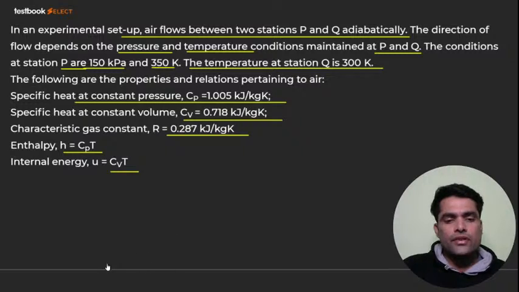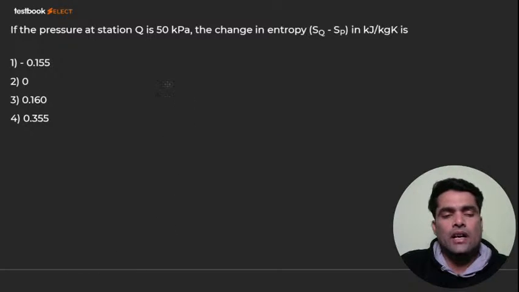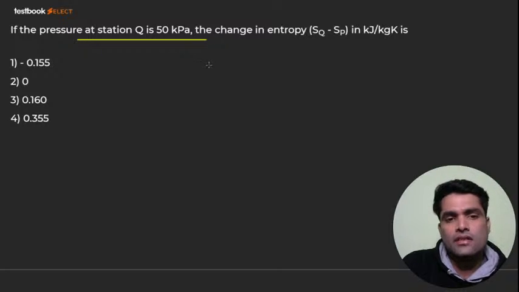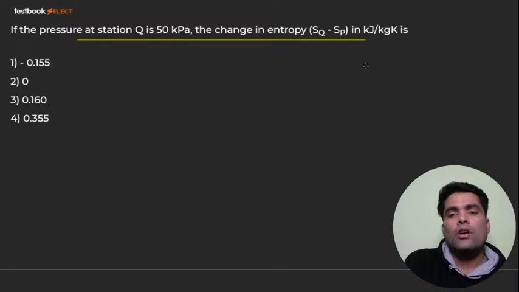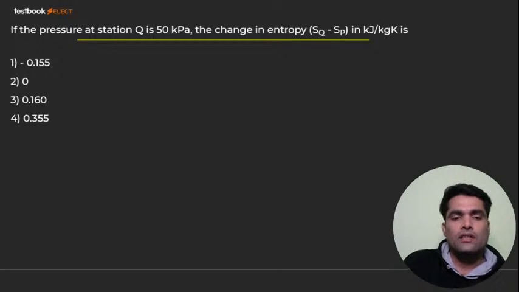Now the question is, what is that question? If the pressure at station Q is 50 kilopascal, the change in entropy SQ minus SP in kilojoule per kg. My dear, you have to find out the change in entropy from Q to P, that is what you have to calculate.